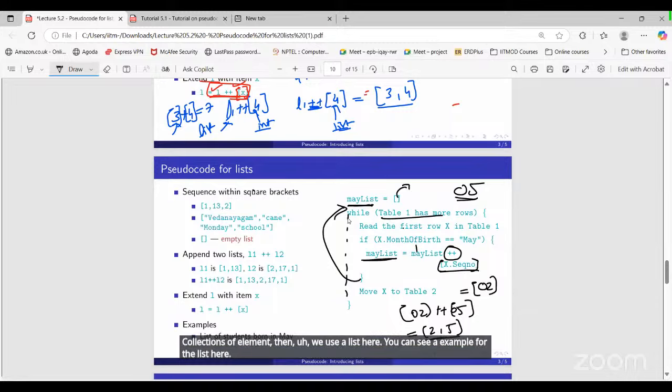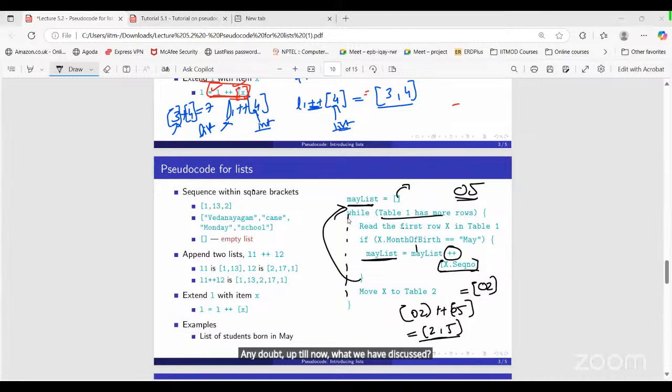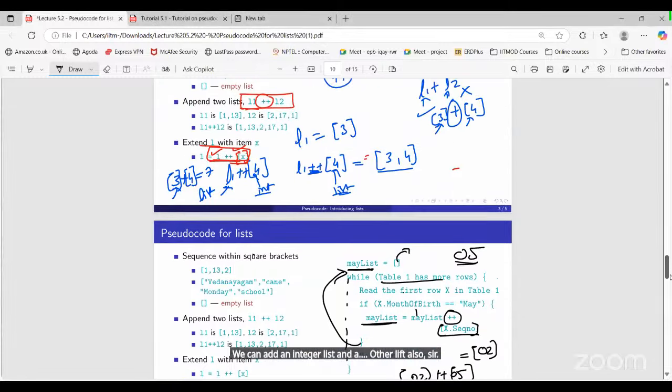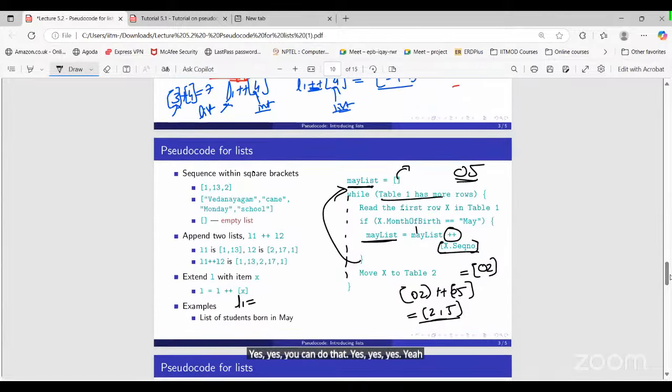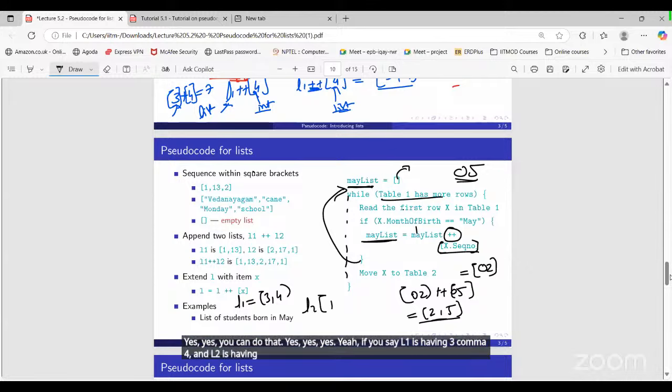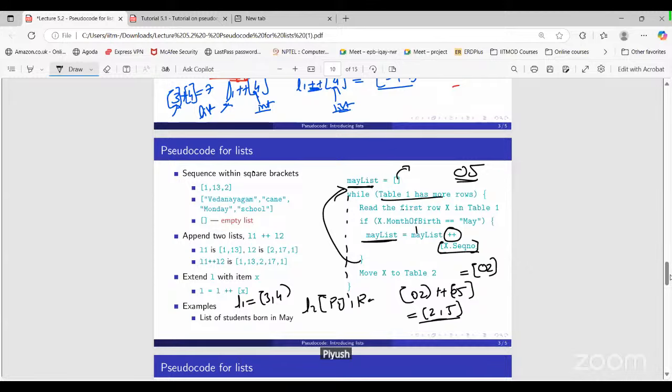Any doubt up till now on what we have discussed? Sir, can we add an integer list and another list also? Yes, you can do that. Boolean list and string list, yes. If L1 has 3 comma 4 and L2 has, let's say, Piyush, then Ram, you can also merge both the lists.